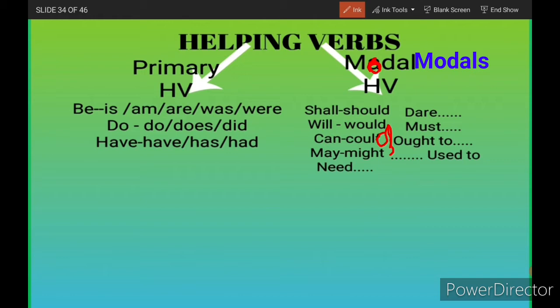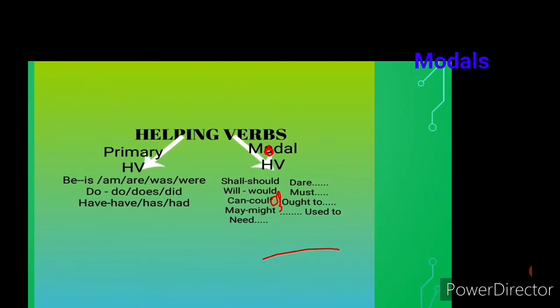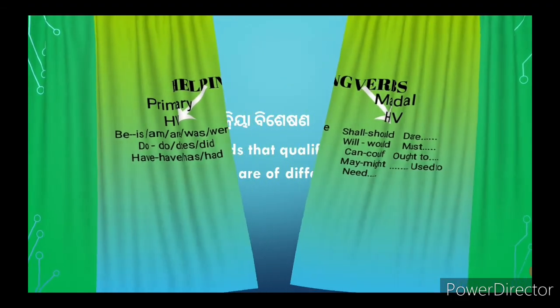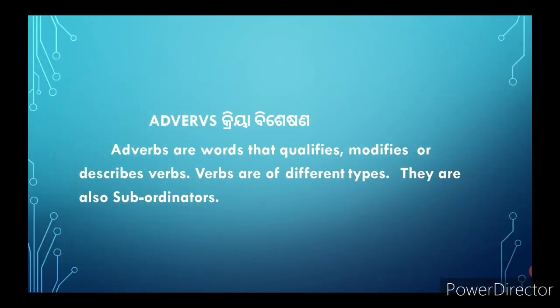Next point of discussion is adverbs. Adverbs means kriya visheshana. Listen to me.